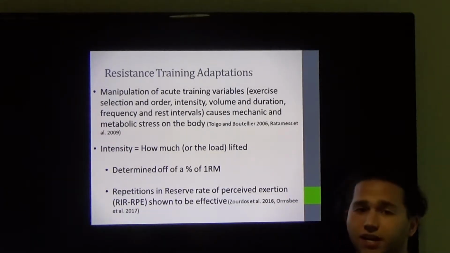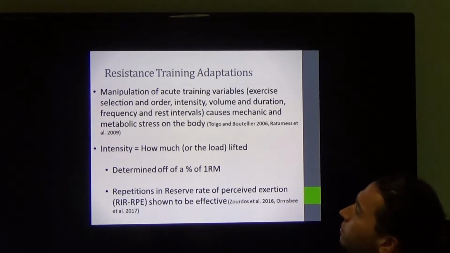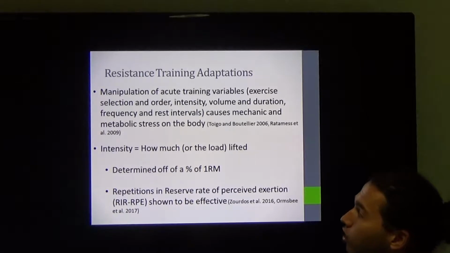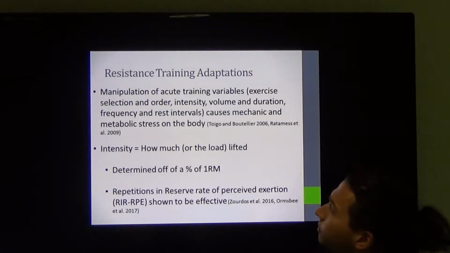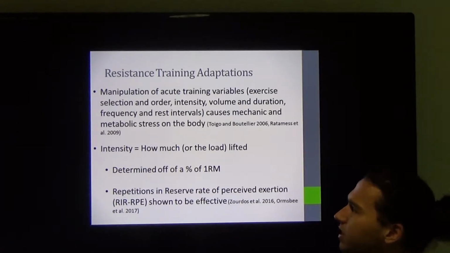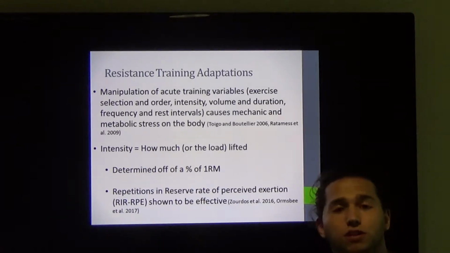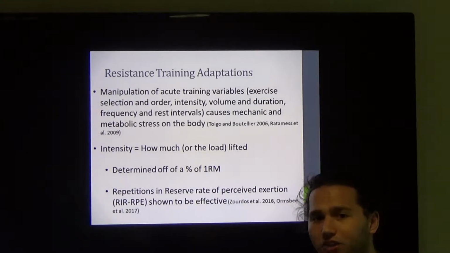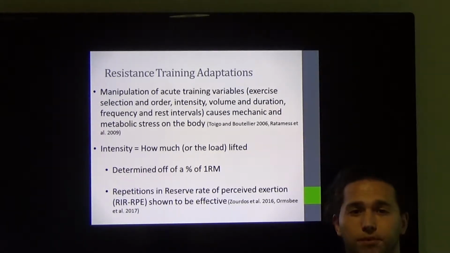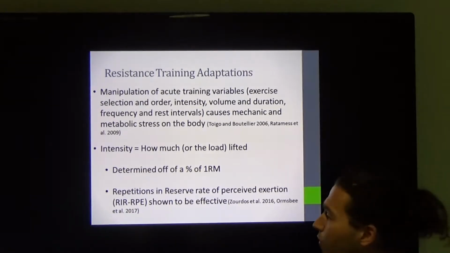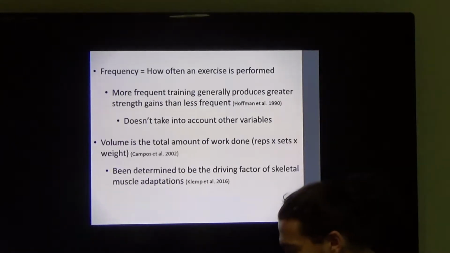So, literature review. Talking about the resistance training adaptations, manipulations of acute variables such as exercise selection and order, intensity, volume and duration, frequency and rest intervals cause mechanical and metabolic stress on the body. Intensity is pretty much how much or the load that is lifted, and this can be determined based off a percentage of 1 rep max, or it can also be determined using repetitions in reserve rate of perceived exertion, or RIR-RPE, which is shown to be effective.